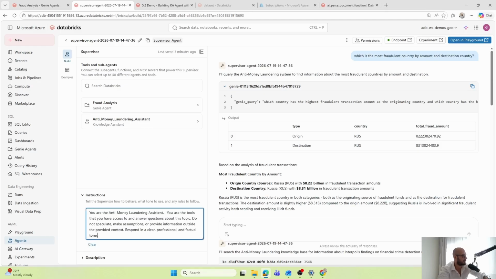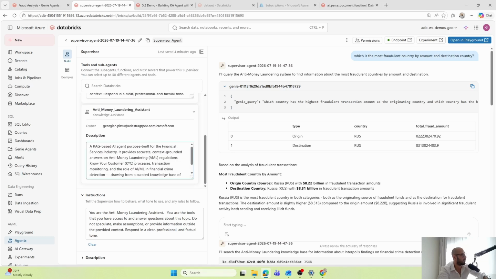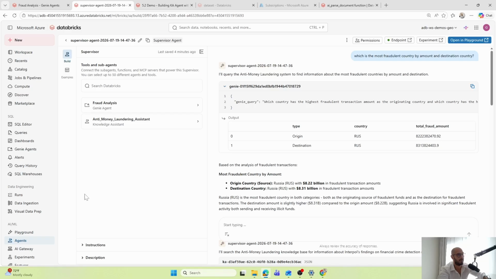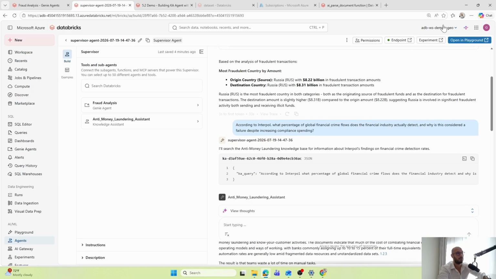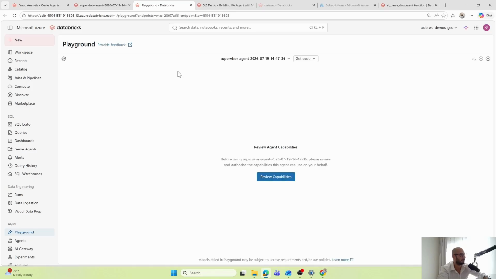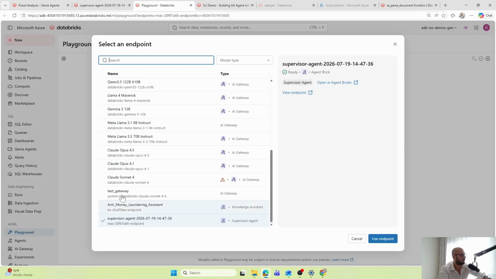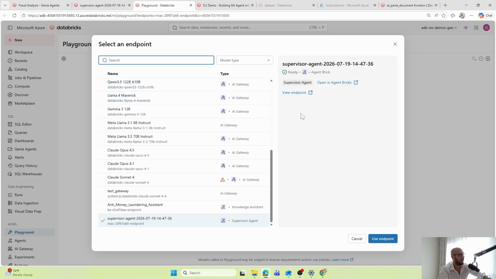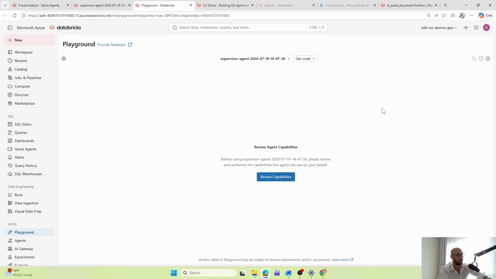And of course you can refine this. This is just a simple example. You can refine this description and this information. The more metadata you give it, the more context, the more accurate this will be. And from here you can play with it. You can open it in the playground. So this is the playground. We have the supervisor agent here as an endpoint, together with other endpoints, for example, Qwen 3.5, Llama, Claude Sonnet, and you can use those endpoints. And now you have your supervisor agent as an endpoint and can answer a question about that.